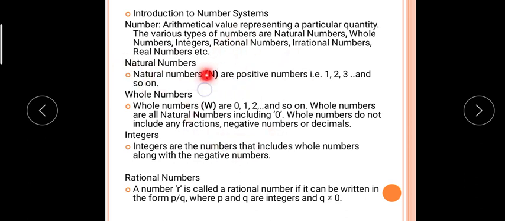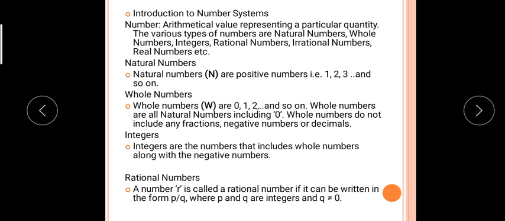If you don't know all these basics, you can't solve so many examples. You will be confused in so many examples. So this basic information you have to remember, or you have to note down in your notebook. Now what is a number? An arithmetical value representing a particular quantity. The various types of numbers are natural numbers, whole numbers, integers, rational, irrational and real numbers, etc.